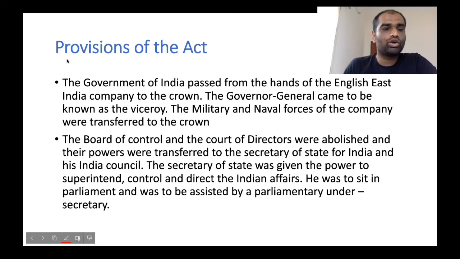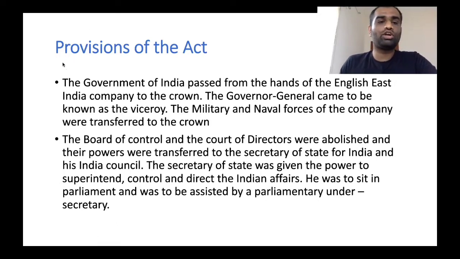Now, previously, we looked at the reasons why the Government of India Act 1858 was passed. Now, we look at all the provisions of this particular Act. The administration of India was passed from the English East India Company to the Crown of England. This is the most important provision with respect to the Government of India Act 1858.